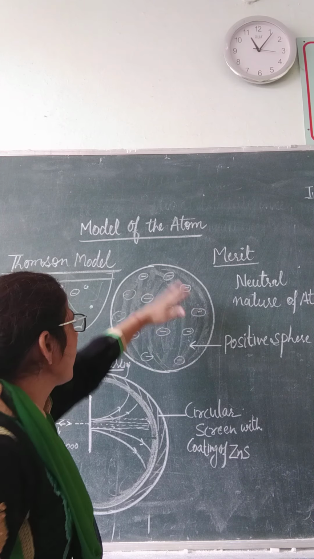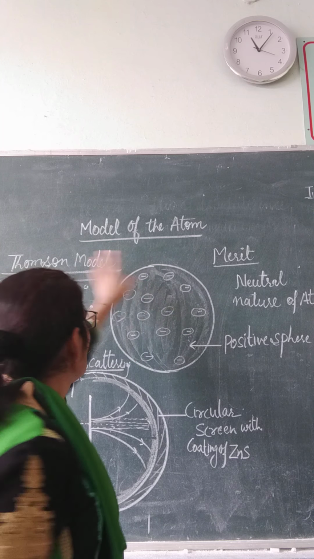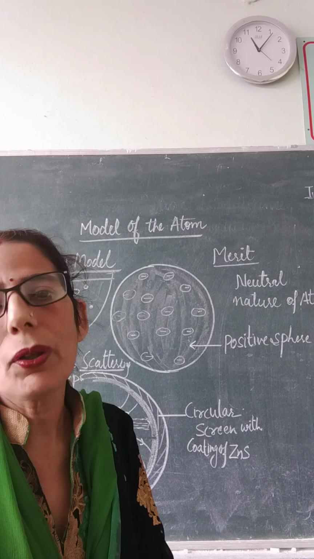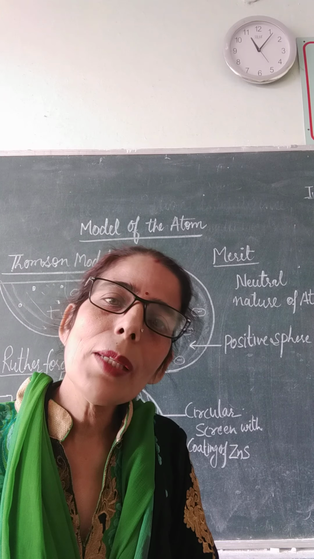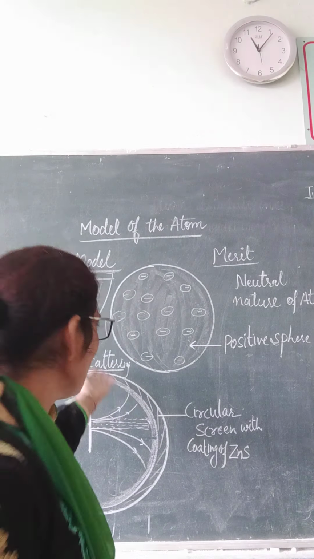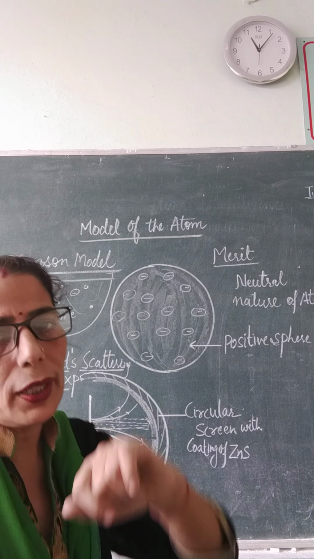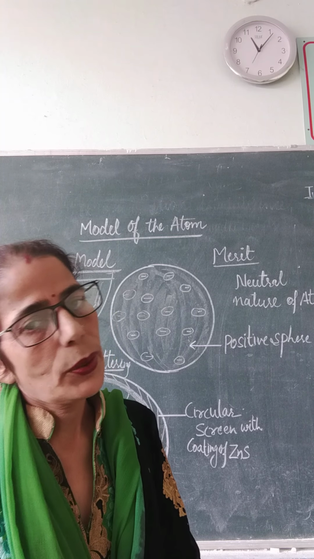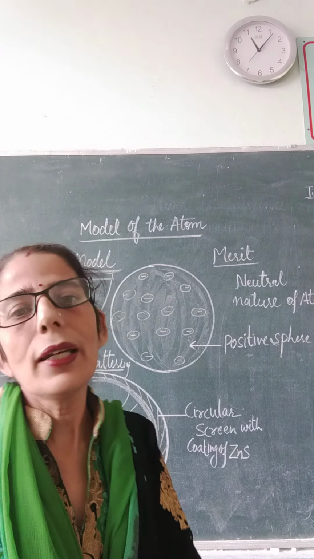So overall atom is electrically neutral. This was explained by Thomson. So this was the merit of Thomson model. What was the demerit? Till then there was no demerit, but later when Rutherford did the scattering experiment, this model could not explain it, so that model was discarded later.